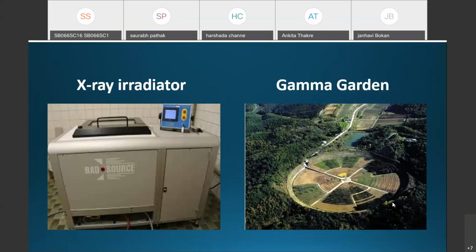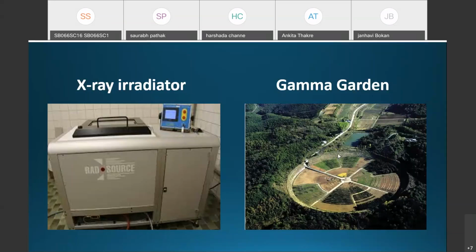That's why it is very difficult to use neutrons to induce mutations in plants, and the two most popular methods for inducing mutations artificially in plants are the X-ray irradiator and the gamma garden.